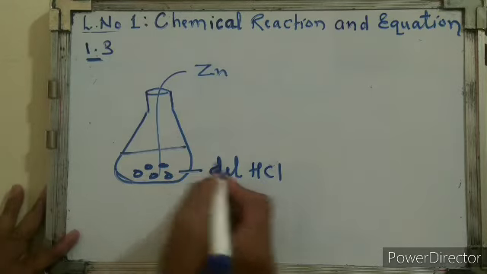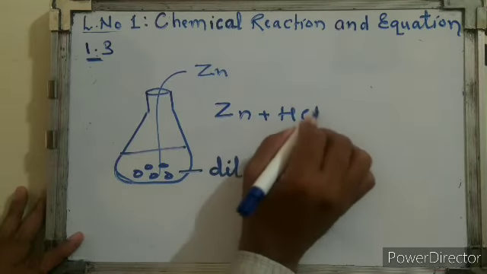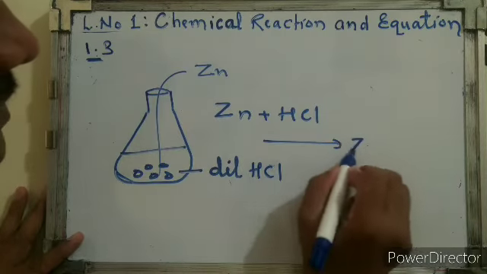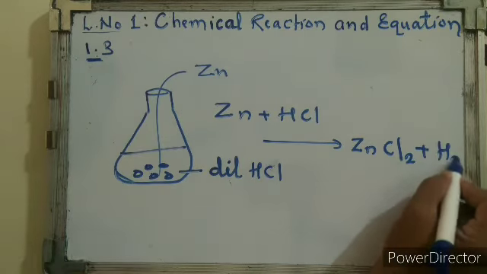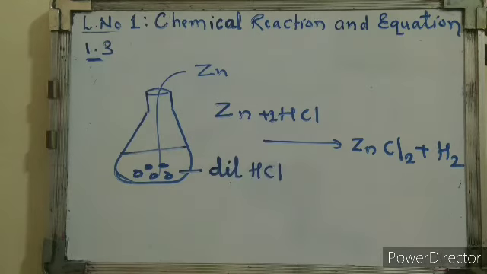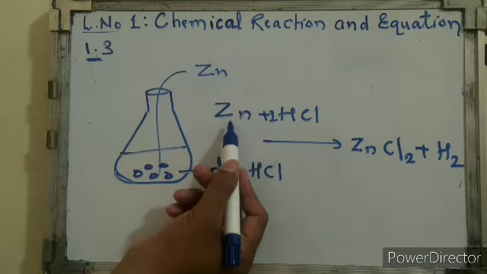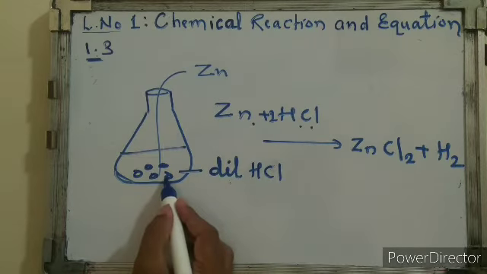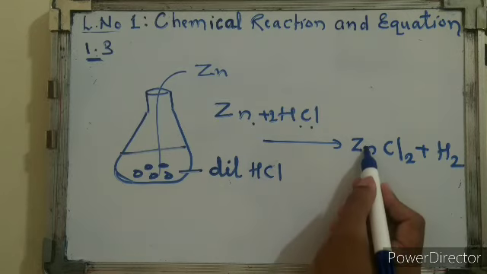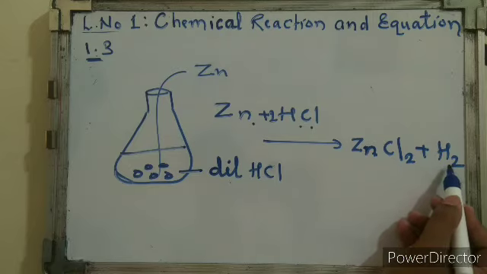So as soon as we add this zinc granule over here, there is a reaction. Zinc reacts with HCl and produces ZnCl2 plus H2 gas. It liberates hydrogen gas. During this reaction, HCl reacts with zinc. Zinc is in solid form, and HCl is an aqueous solution in water. It forms zinc chloride, a salt which is soluble in water, and we get hydrogen gas which liberates out.